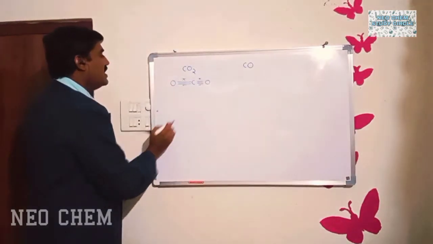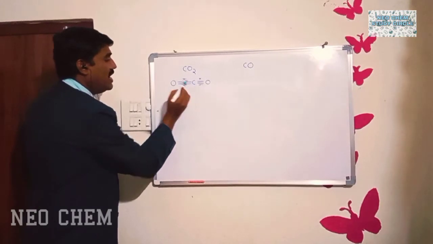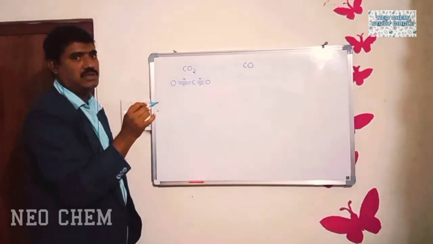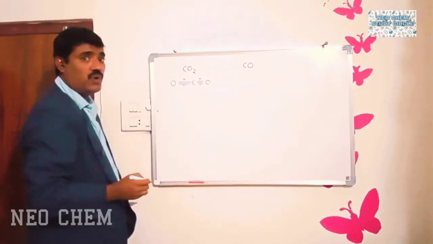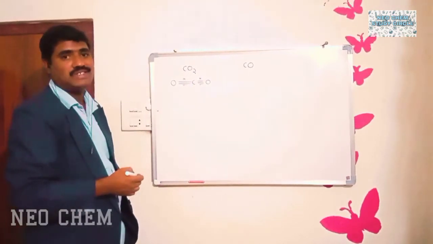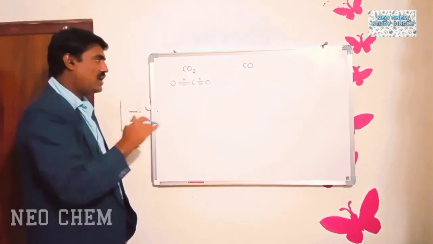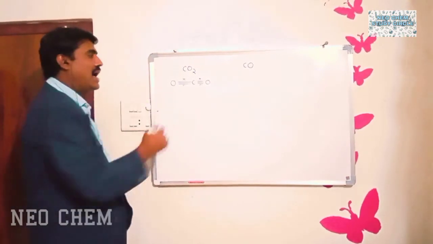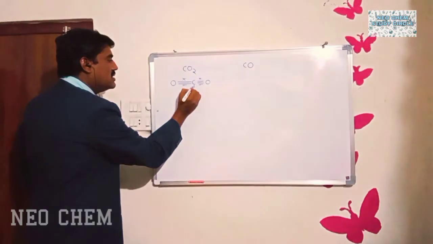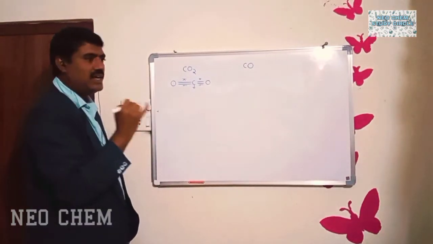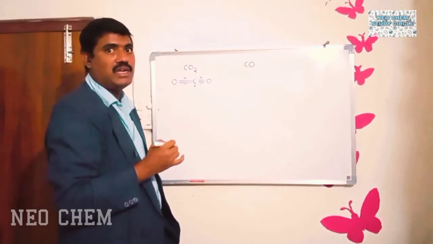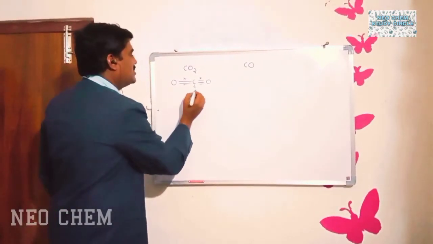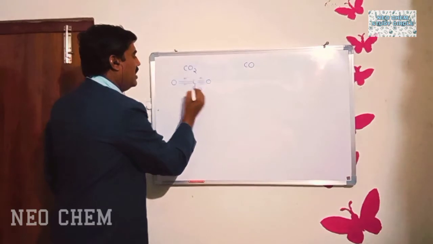Next, what is the valency of the carbon? Valency means the total number of bonds, sigma bonds as well as pi bonds. So the valency of carbon is 4, but the total number of sigma bonds is 2. As the total number of sigma bonds is 2, the hybridization of carbon will be sp, the hybridization containing 2 orbitals.